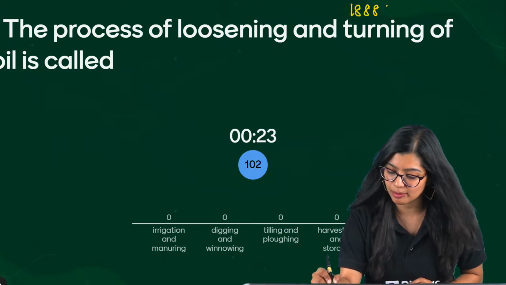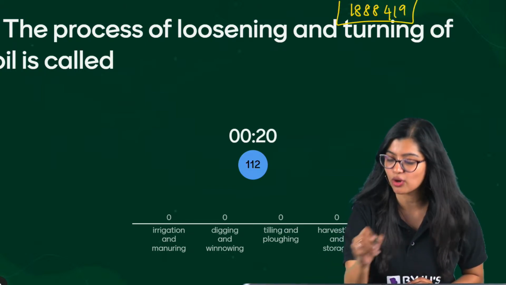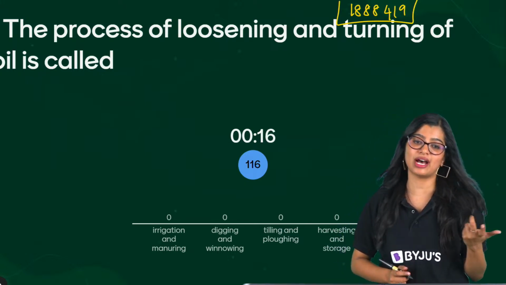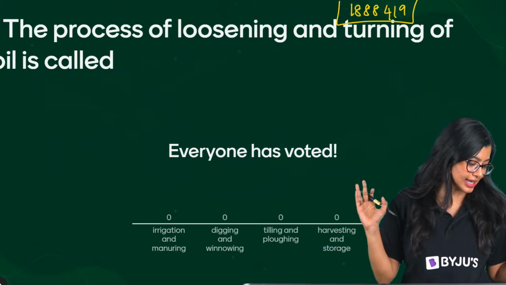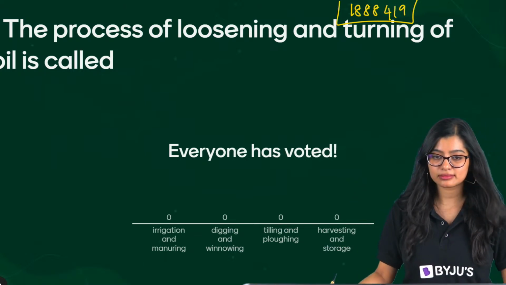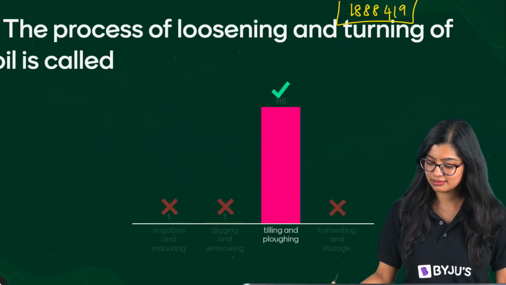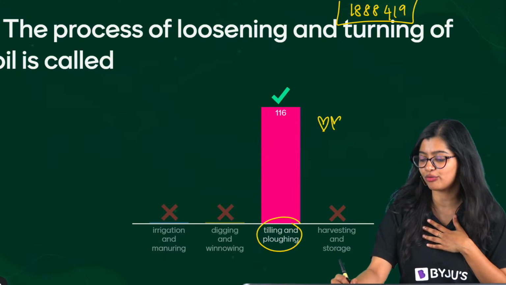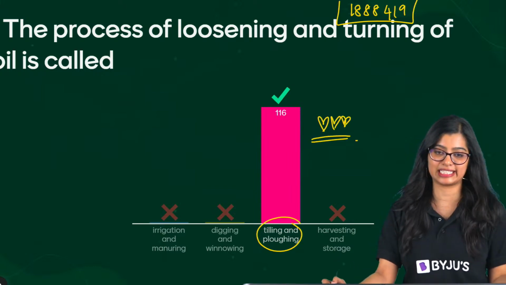Menti code 1888419 on your screens. I told you, there are 15 questions. First 5 is cakewalk. Very easy questions. So proud. I will give all of you 3 hearts from my side, right?